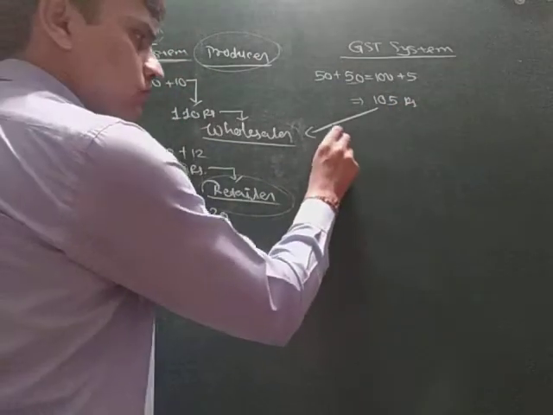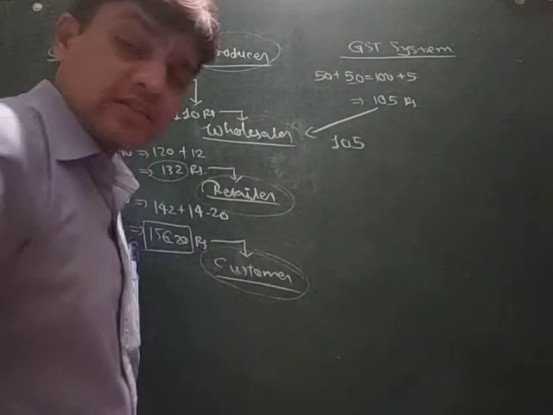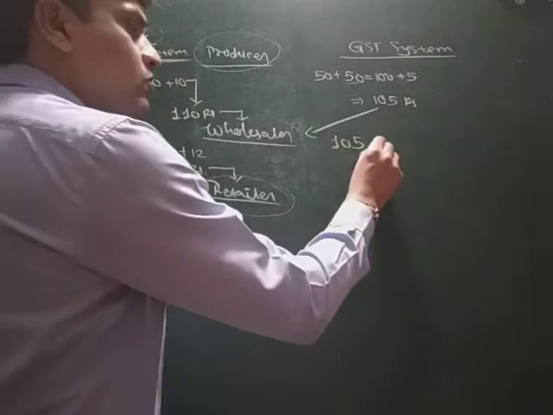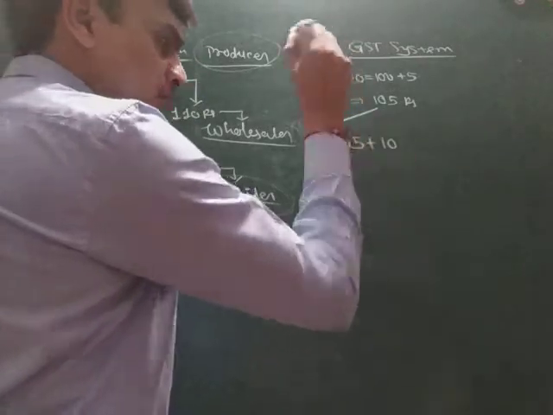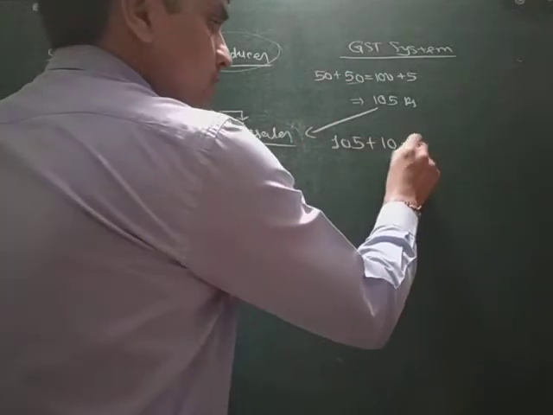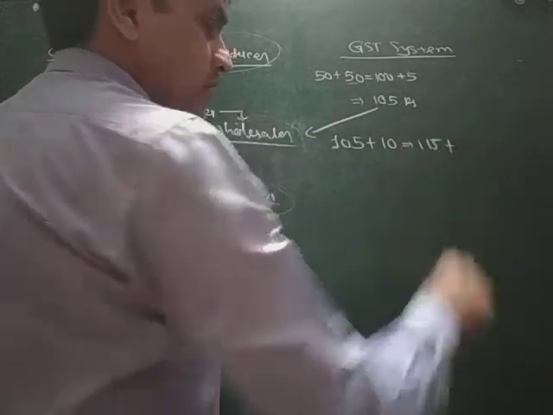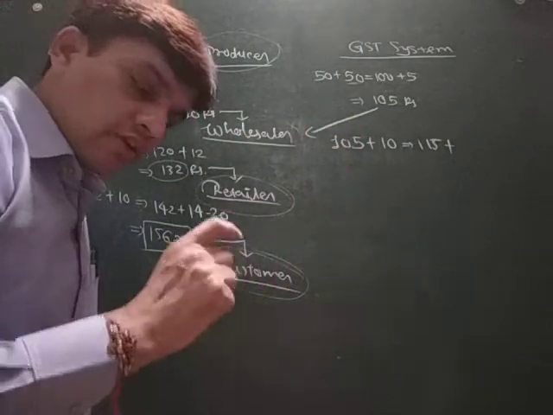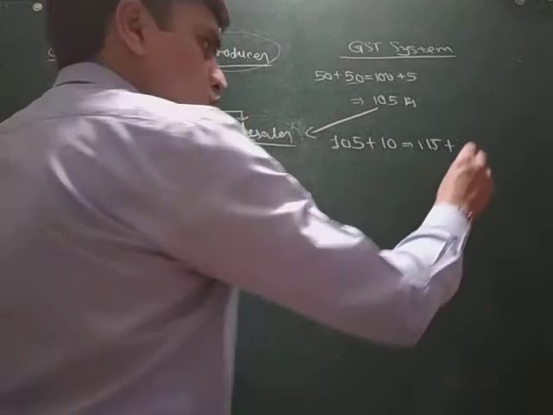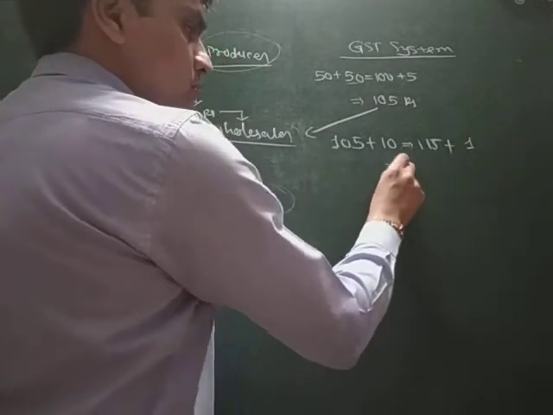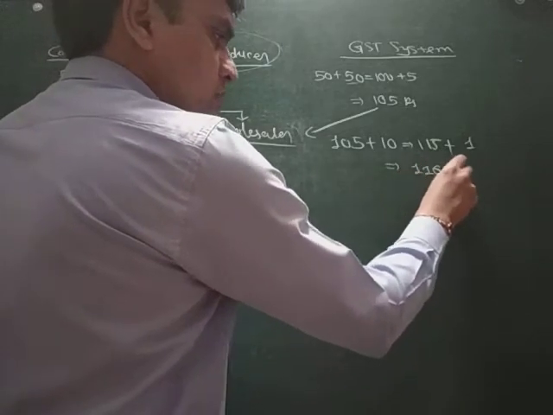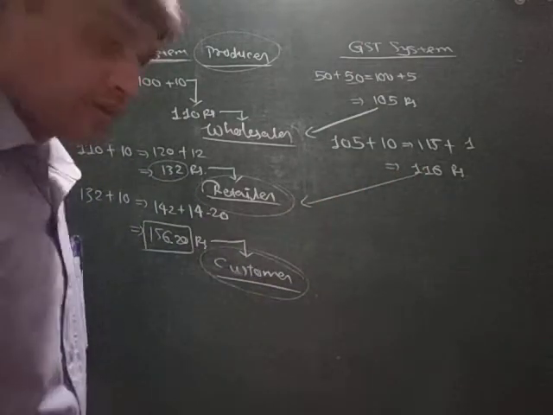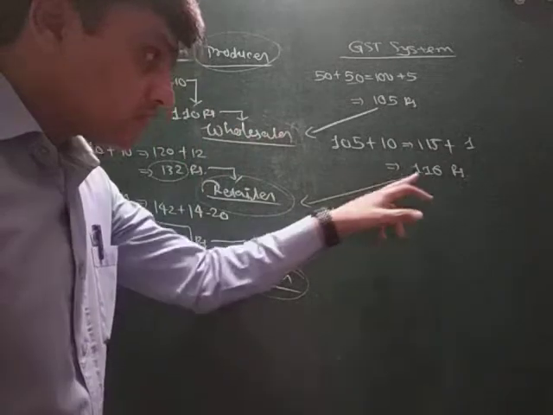Now this wholesaler, what will he do? He has purchased the product by paying 105 rupees. Now he will add his profit. Suppose it is 10 rupees. So now it becomes 115. Now how much GST will be applied on value added? Value added is 10 rupees. So 10% of 10 rupees is 1 rupee. So 1 rupee as GST will be added here. So the price will now be 116 rupees. That is what the retailer has to pay to the wholesaler.